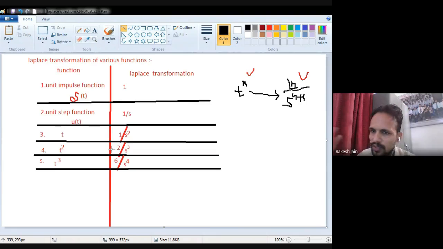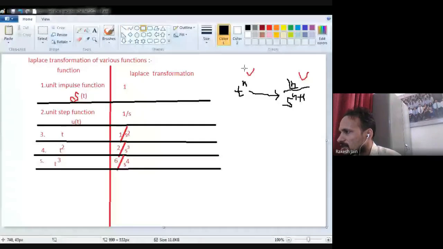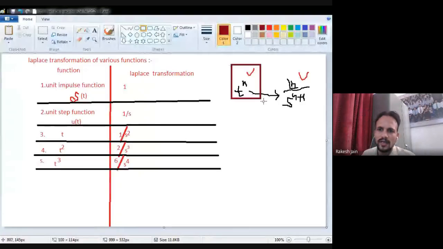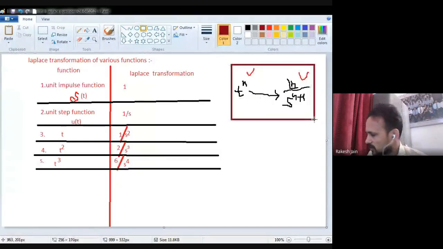Similarly, for t raised to the power 4, t raised to the power 5, you should use only factorial n divided by s raised to the power n plus 1. So this is an important formula for the competition exam, by which you can find out the answer of any term in which t raised to the power something is given. Kindly wait for a while.